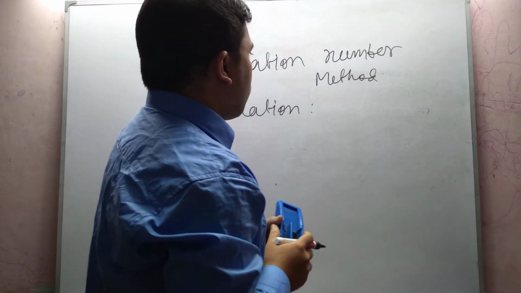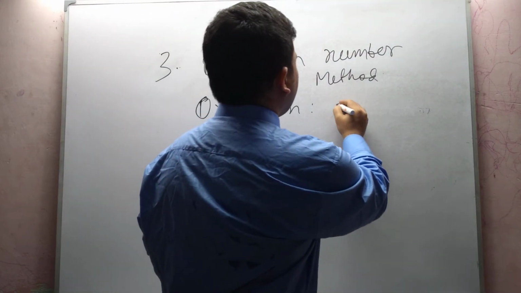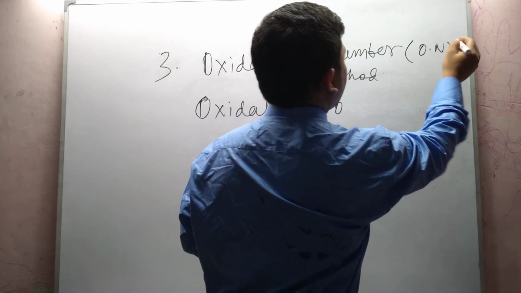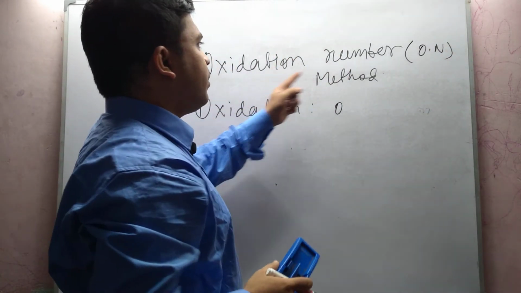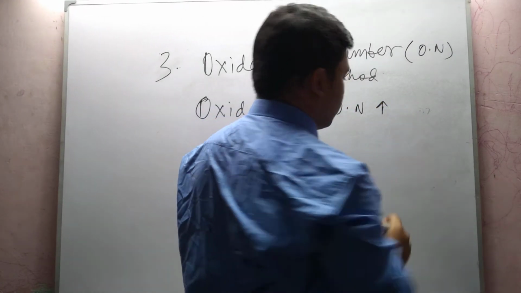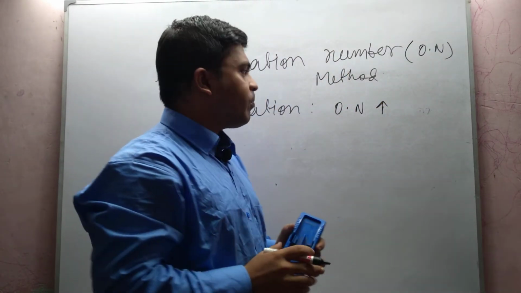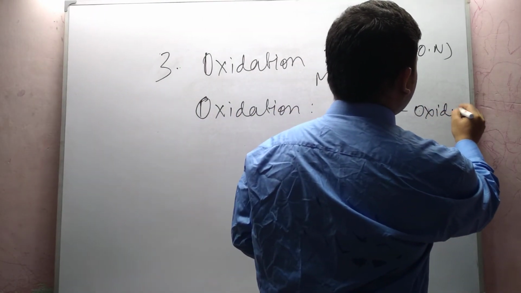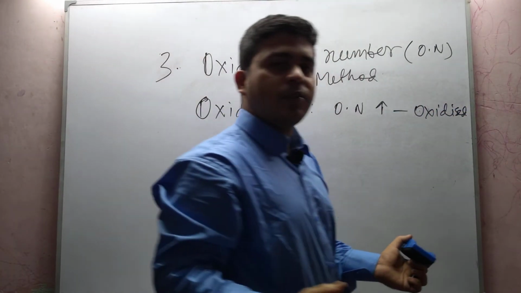Oxidation: if the oxidation number, abbreviated as ON, increases, that means it is oxidized, or oxidation takes place.